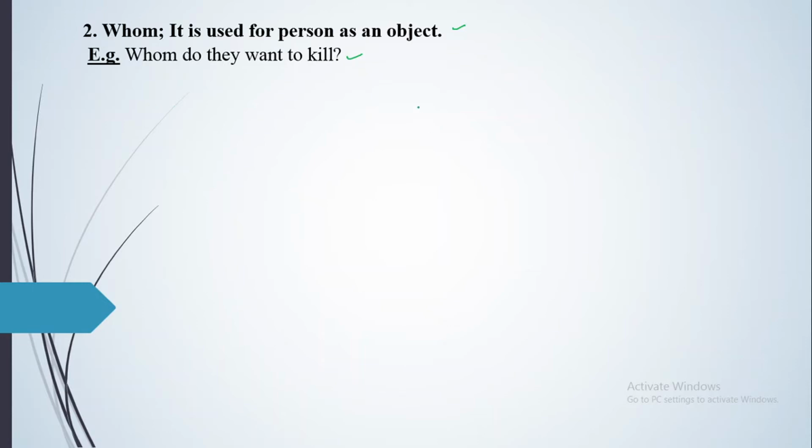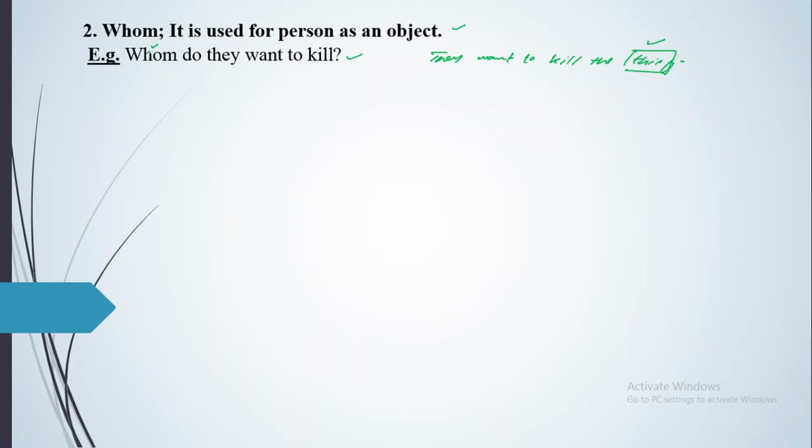If I give you the answer of this one, then you will understand how the question is being asked. I say, they want to kill the thief. Now if you want to ask the question about the thief, the object, you will be using the WH word whom. Whom do they want to kill?